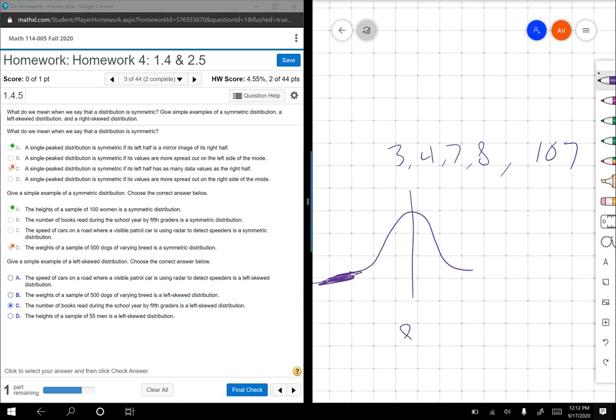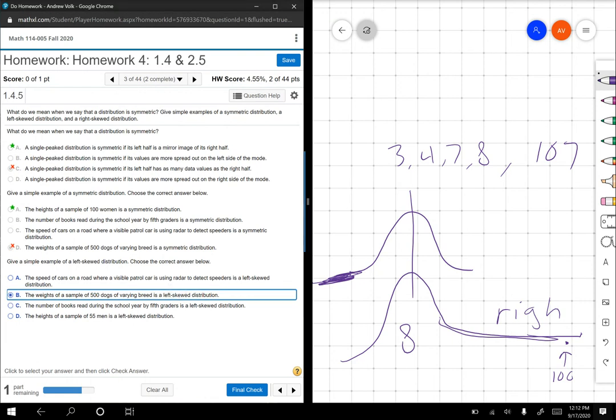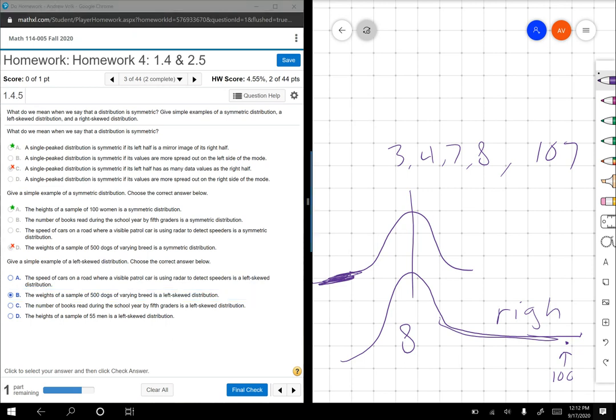say 8 books. And then there's going to be some that read like 100 books. You got those kids that read all the time. And so that long tail is on the right. And so I don't think it's the number of books. The weights of a sample of 500 dogs of varying breed. Well, there are some breeds that are really heavy, and there are some breeds that are light. But I think it's probably,